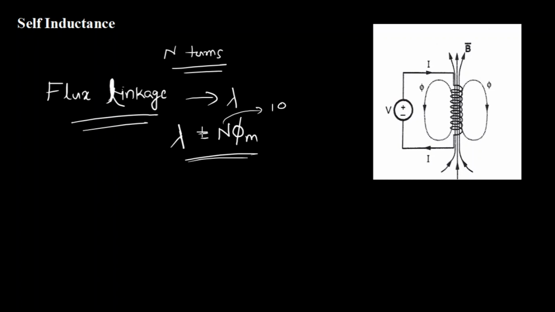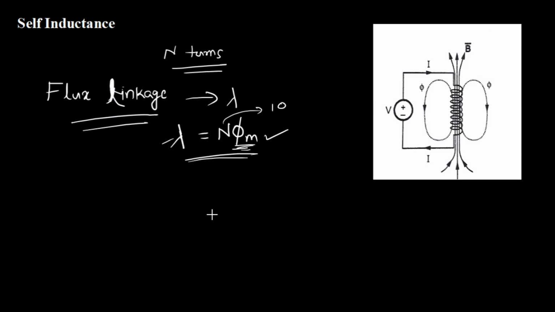Now here you see, the flux linking with each turn will be proportional to the current flowing through the circuit. You should not forget that, because all this process, in the sense this flux, is created due to the current flowing through the circuit. Since it depends upon phi m, the value of phi m depends on the value of current. So you should remember in the back of your mind that the flux linking with each turn is proportional to the current flowing through the coil.